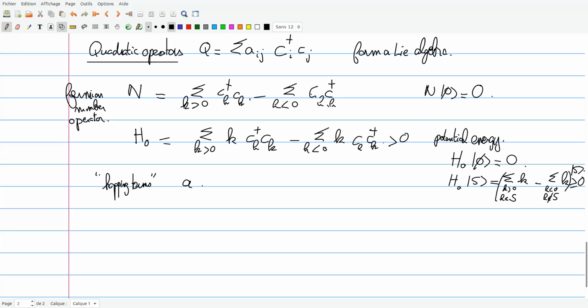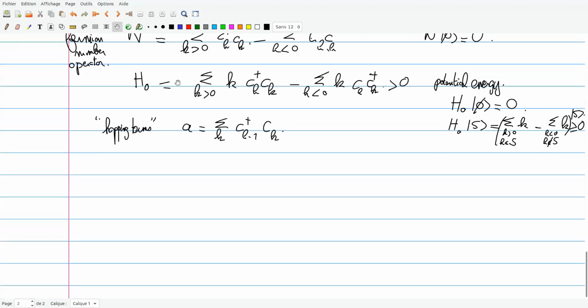The first one, A, will be the sum of c_{k-1} dagger c_k. There is not really a problem of definition; I can take a sum over all k.